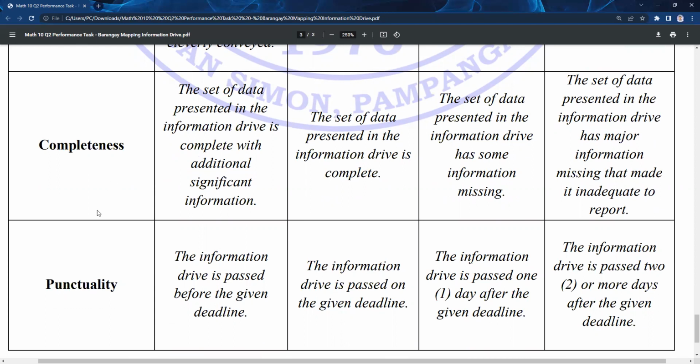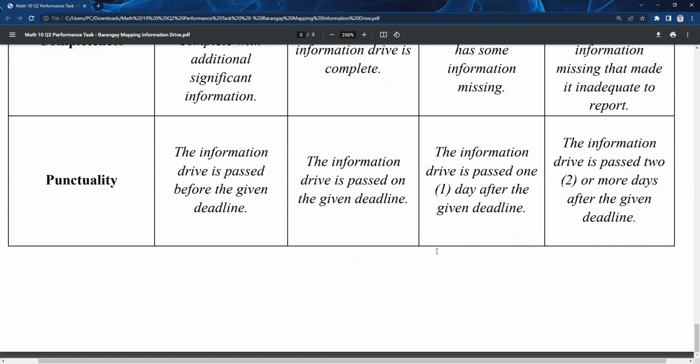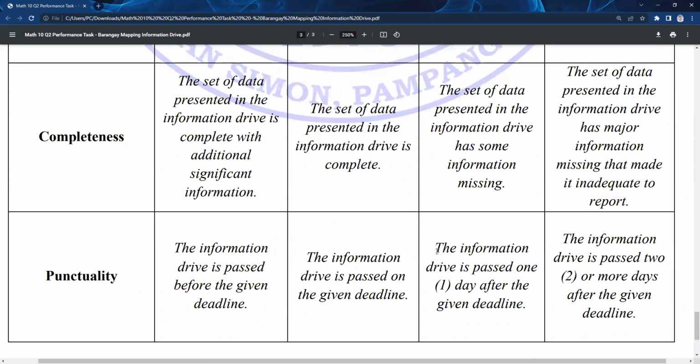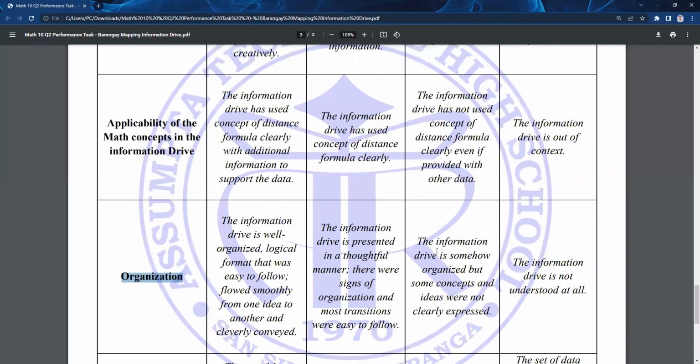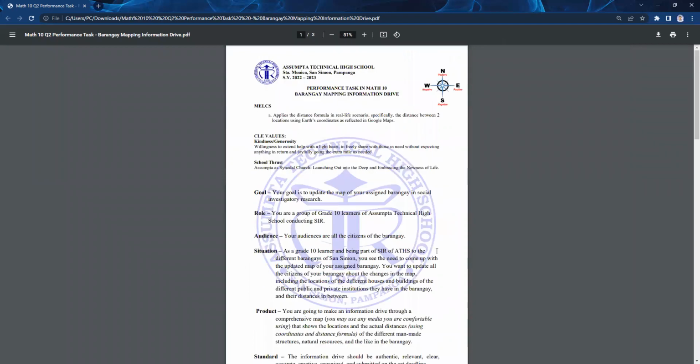And of course, punctuality will also be graded. So if you submit it ahead of time, on the set deadline, or late, you will be given corresponding points for that. So that's it. That is the recorded discussion for your performance task in Math 10.